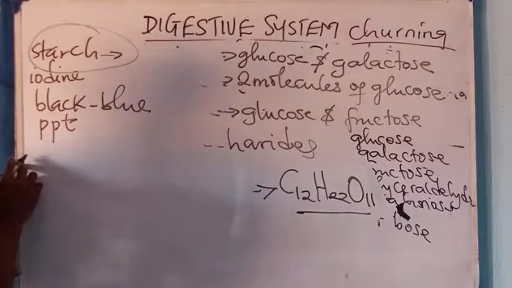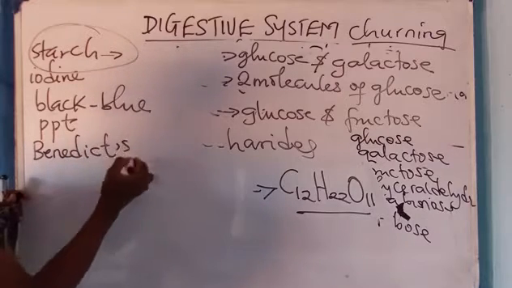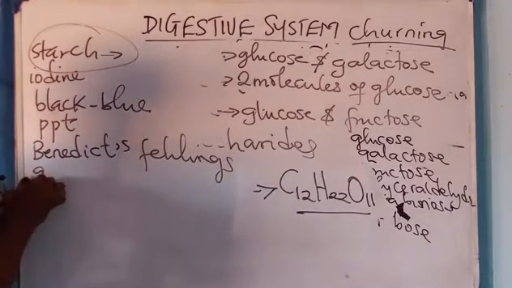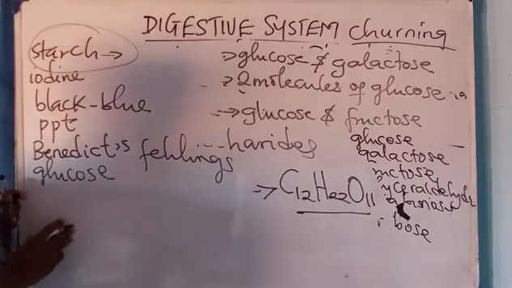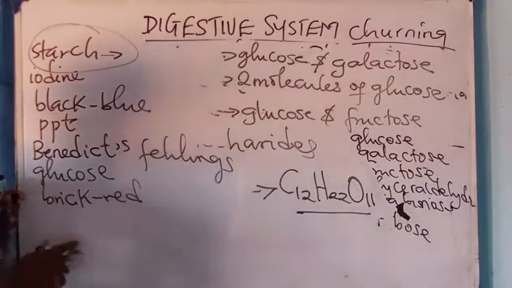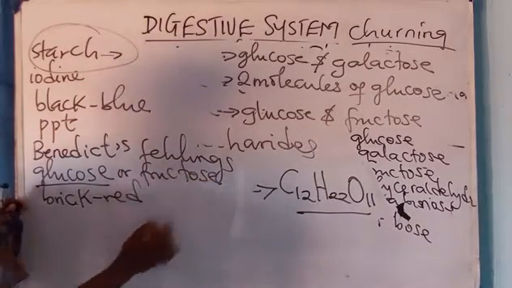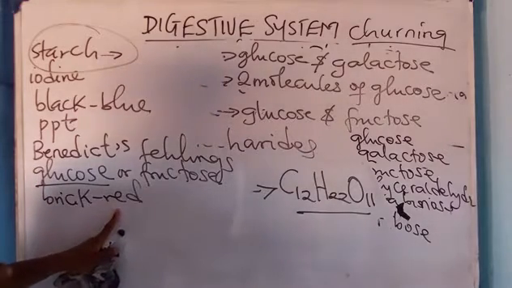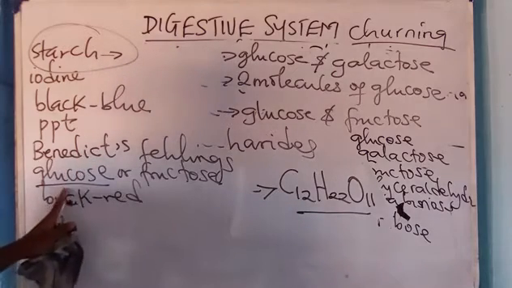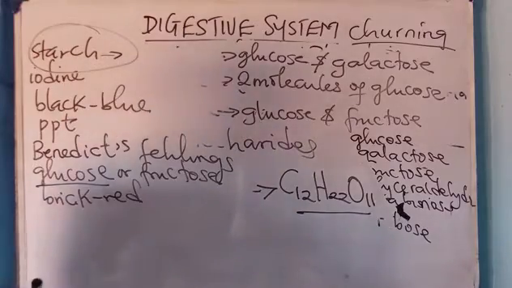Now, what about Benedict's or Fehling's solution? It is used to test for what? Glucose. All right. Formation of brick red shows the presence of what? Glucose or fructose. Presence of brick red shows the presence of what? Glucose or what? Fructose. Benedict solution is used to test for glucose. Iodine is used to test for what? Starch. Okay. Now protein is tested using different solutions.